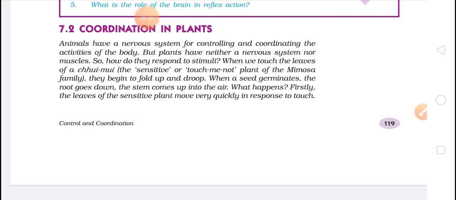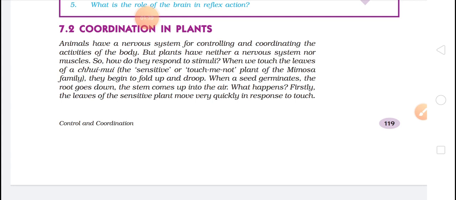Yes, coordination in plants. Animals have a nervous system for controlling and coordinating the activity of the body, but plants have neither a nervous system nor muscles. So how do they respond to stimuli? When we touch the leaves of chhui-mui, that is the sensitive touch-me-not plant of the mimosa family, they begin to fold up and droop. When a seed germinates, the root goes down and the stem comes into the air.